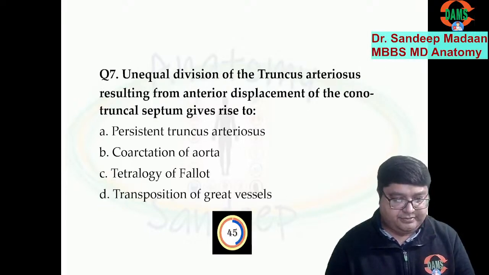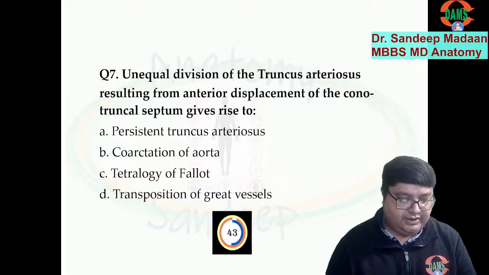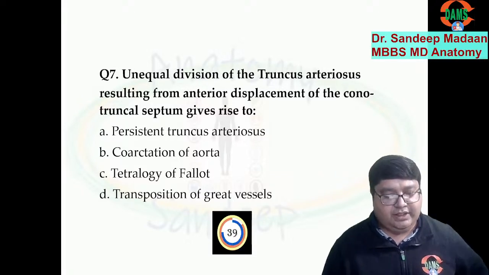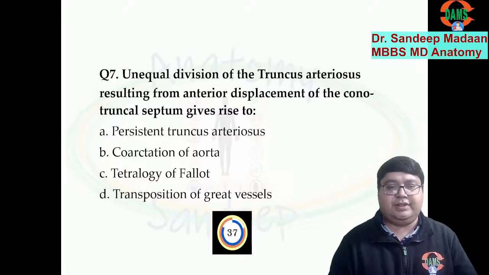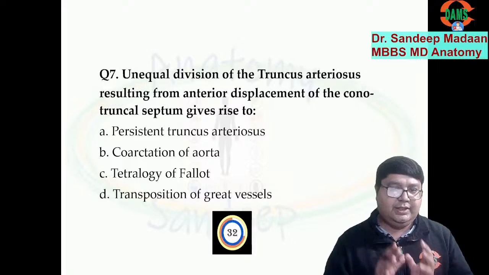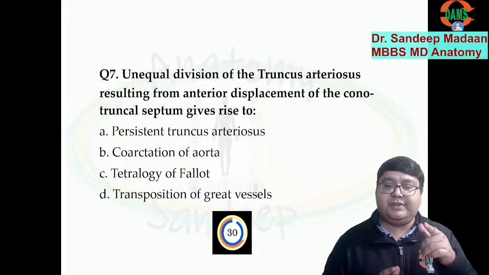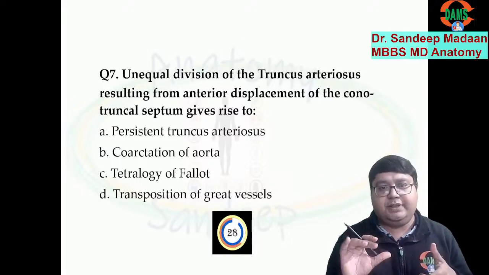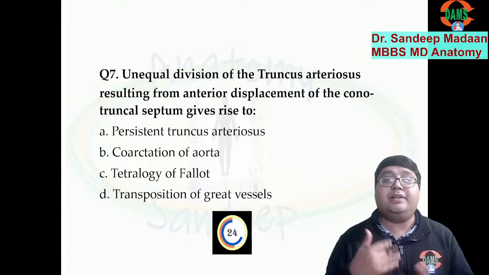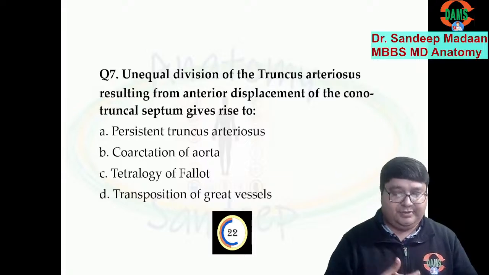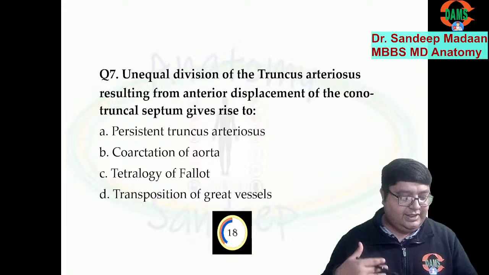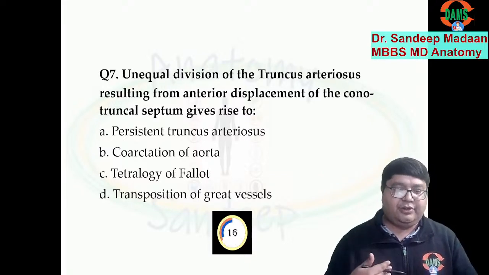Next question. Unequal division of the truncus arteriosus. What will happen? What is the given condition? Now, if you can recall, when we discussed in our class, truncus arteriosus, put it in simple language: truncus means trunk, arteriosus means arterial. The arterial trunk will divide into two major arteries, the aorta, that means ascending aorta, and the pulmonary trunk.